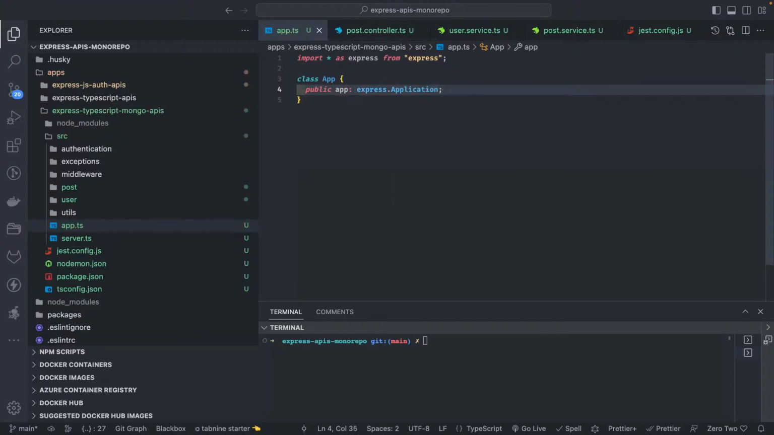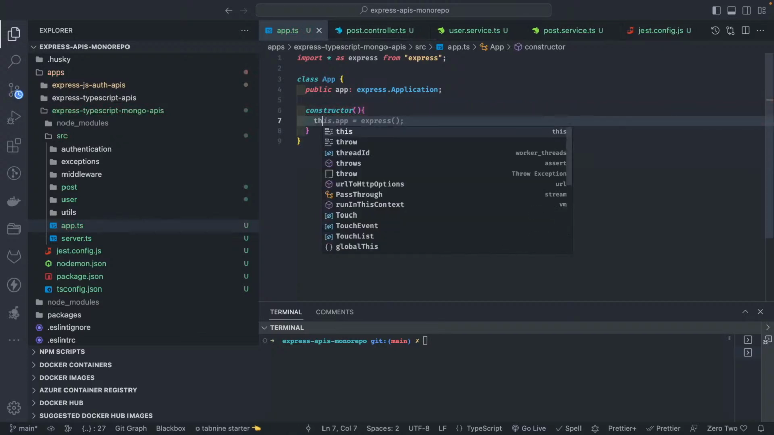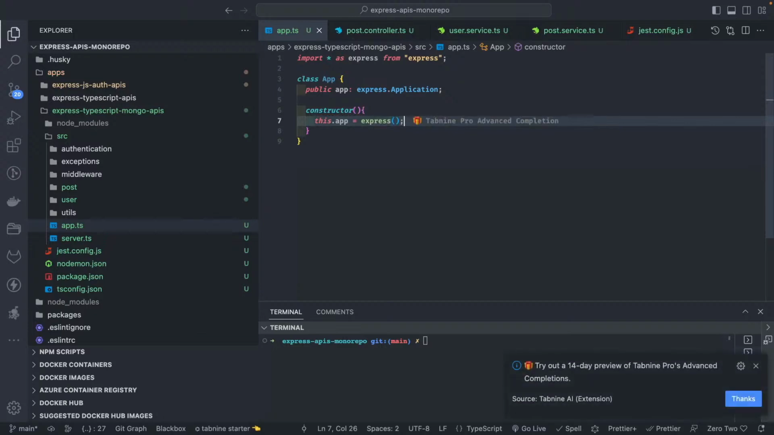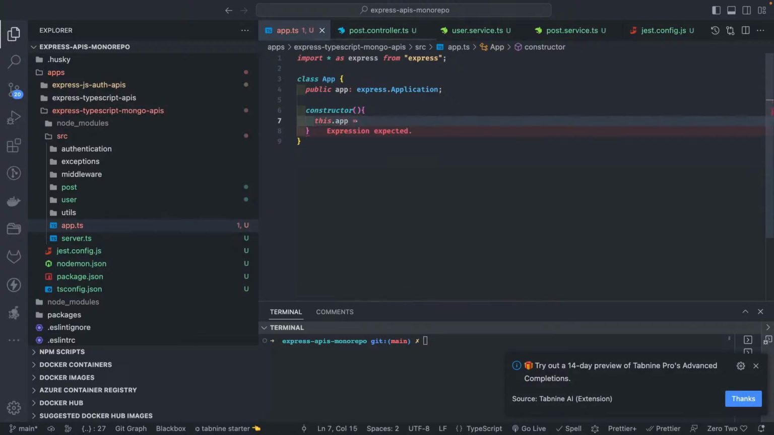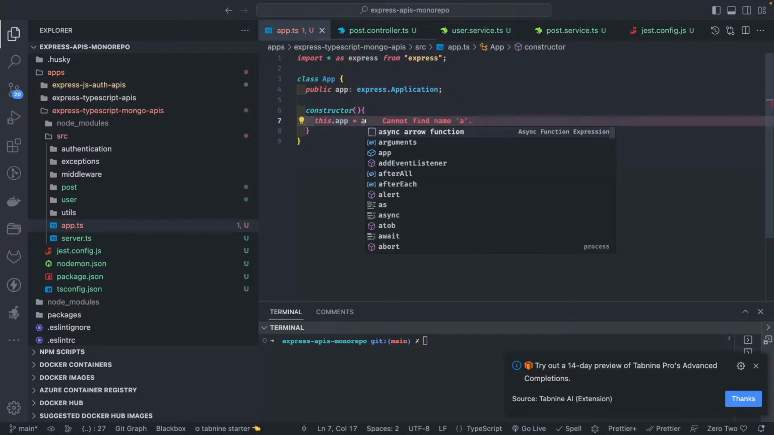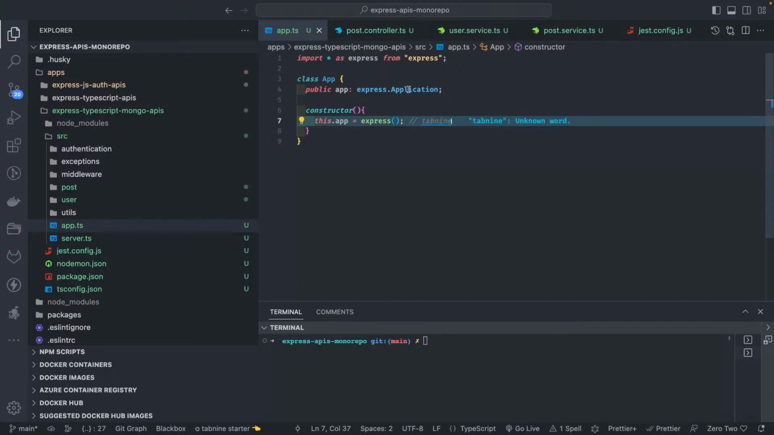Right, and then how am I going to initialize this? Using the constructor. So what you can do is this.app equal to Express. Simple, right? And you can see who wrote this code for me. I will show you the extension. It was done by Tabnine. Tabnine is actually an AI extension on VS Code that will give you suggestions on what code needs to go there.